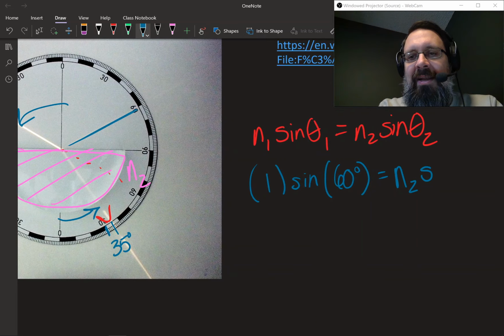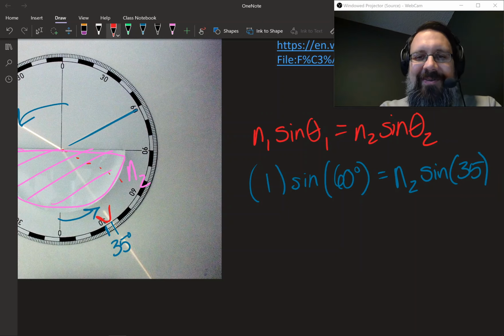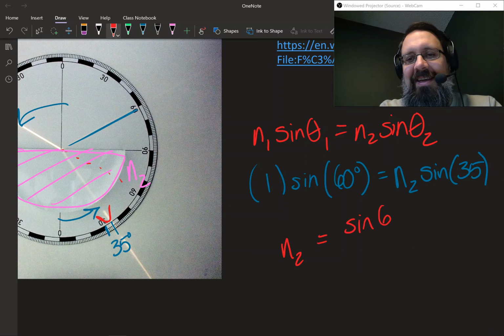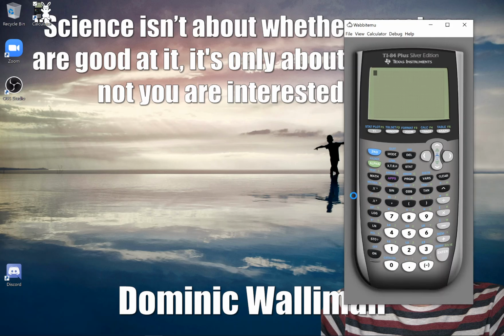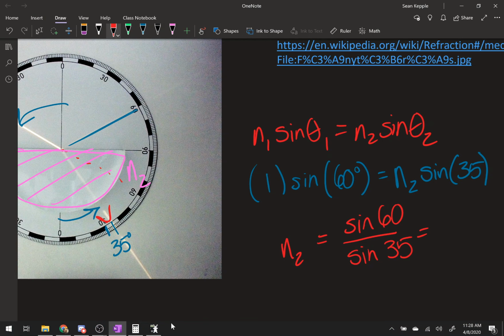So I'm going to have sine of 35 degrees. And now I'm going to have a problem that I can't do with the Windows calculator. So we're going to take sine of 60 divided by sine of 35. I think I have a calculator on my desktop. Let's see. There it is. Okay, let's see. So I'm going to take sine of 60 divided by sine of 35. And I hope I'm in degrees. 1.5. That is the correct answer.